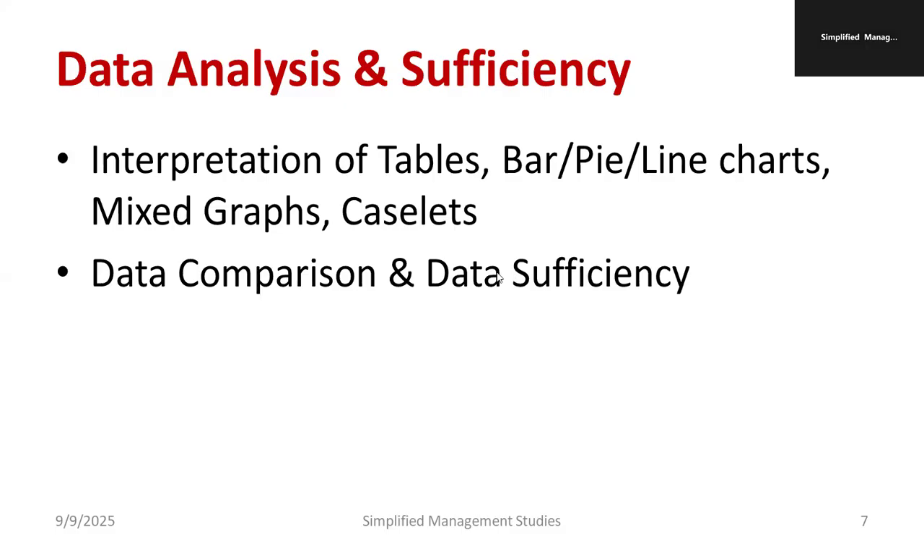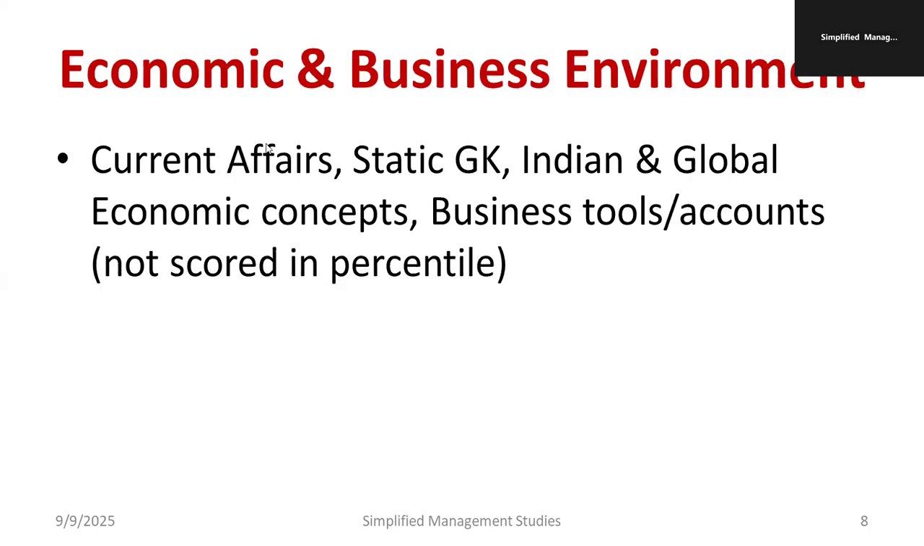Data comparison and data sufficiency is also one of the most important things. You may get 3 to 4 sentences with so much data, percentage, numbers, everything. You may get questions based upon this particular data and data availability. Economic and business environment, current affairs, static GK, Indian and global economic concepts, business tools and accounts are not scored in the percentage. This won't be considered for the percentage, but it is required. Try to attempt these questions also.